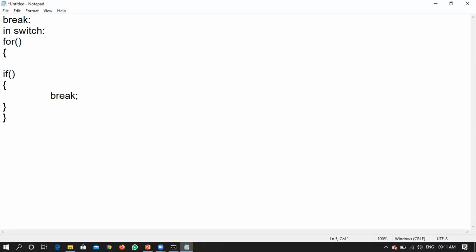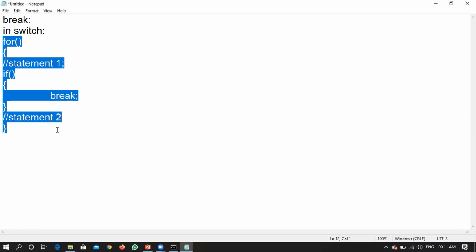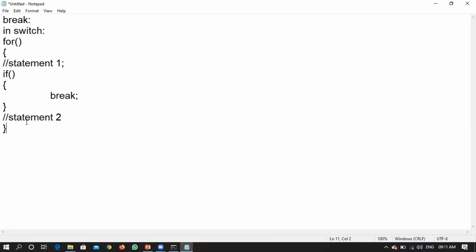For a better understanding, this is the structure of my program. I have written a for loop, then a statement, and then a few more statements here. Now, if it encounters a break, will it just come out of the if statement and execute statement 2? Yes, sir. Okay. You are saying that once you write a break statement, it will come out of that particular if. Yes.